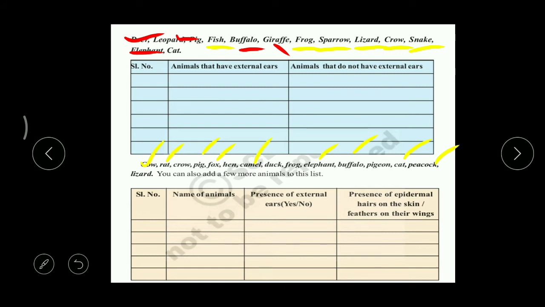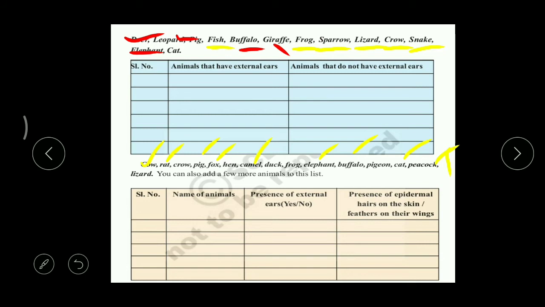And what about the next one? Sorry, in peacock we cannot. In peacock we can find hair, okay, but external ears are not present, right? And the remaining animals.